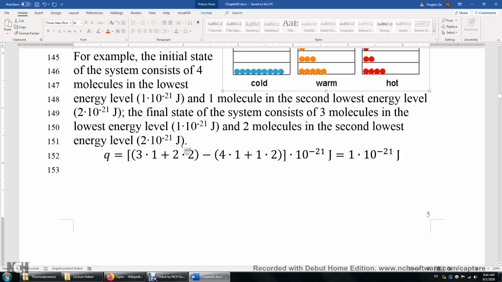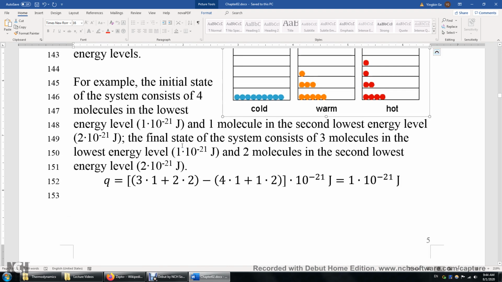So now one numerical example. Let's say a system consists of 4 molecules in the lowest energy level with 1 zeptojoule, and 1 molecule in the second energy level with 2 zeptojoules. For the final state, let's say now we have 1 molecule moving up from the lowest to the second lowest energy level. Then we have 3 molecules with 1 zeptojoule and 2 molecules with 2 zeptojoules.